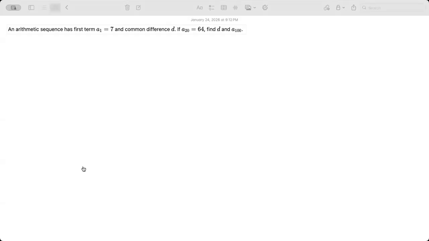Wait, so we use the recursive formula? Would we use the recursive formula? Yeah, don't use it. Please, no. Meaning, you can get the answer now, but that's not the intent. You cannot use the recursive formula to find the 100th term anyway. To find d, how would I find it? See here, A1 is 7. A20 is 64. Okay, let me write it here.